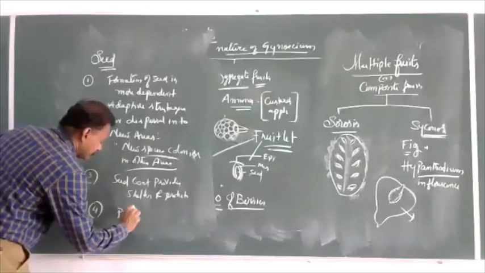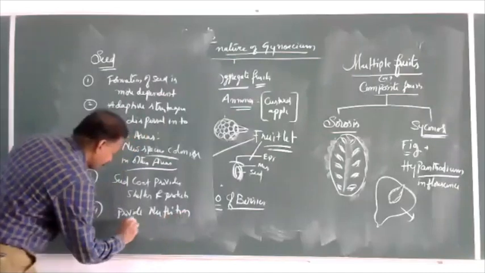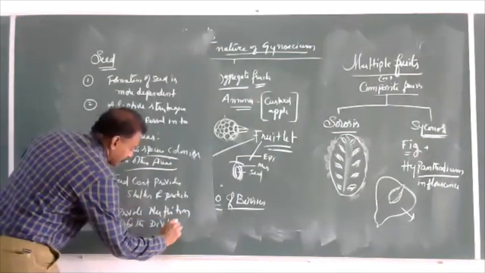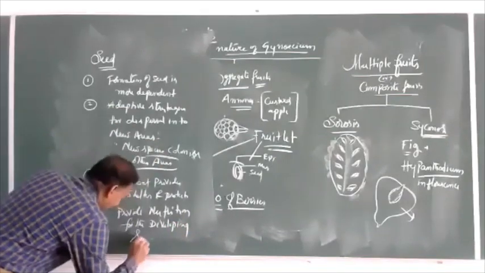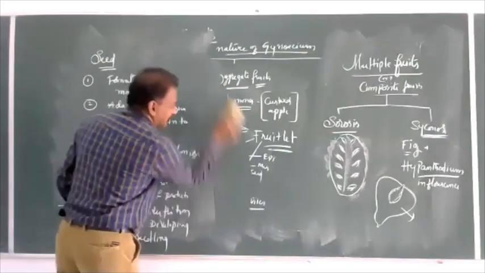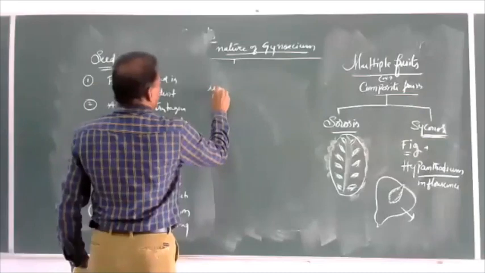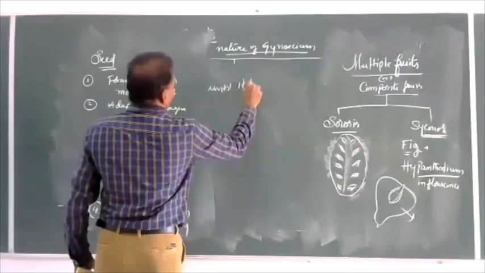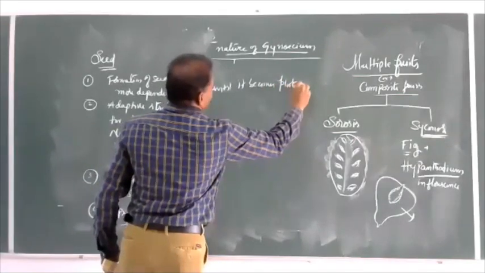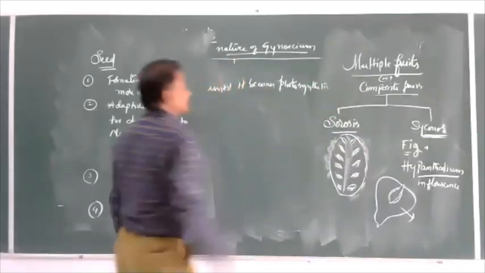Provide nutrition for the developing seedling until it becomes photosynthetic, means until it forms its first leaf.